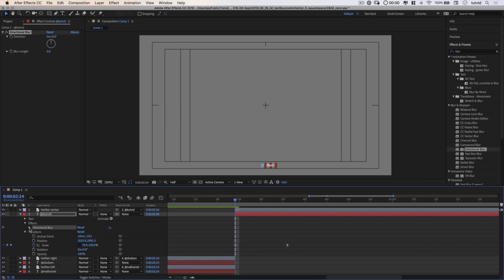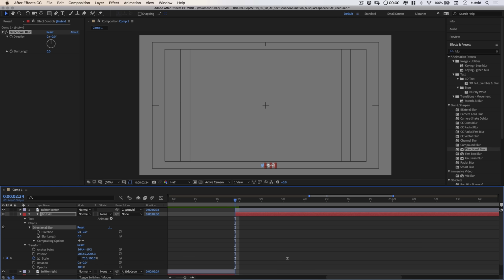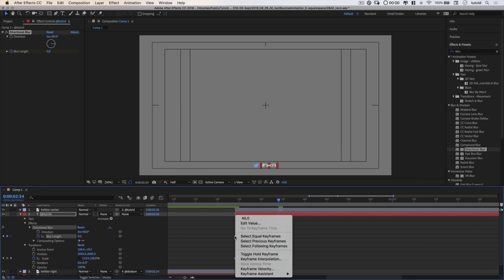So I'm going to open up effects here, open up directional blur. I'm going to say, look, we're going to go with, well, we can just set the blur direction to 90 degrees. We don't need to worry about keyframing it. And here for blur length, I'm going to start this as pretty blurred. Let's go like 45 pixels. And then I'm going to drop a keyframe. And then right here, about 10 frames out, we're going to have it just fading back to being totally sharp. All right, I'll select both keyframes. Again, right-click Keyframe Assist. Easy ease that.